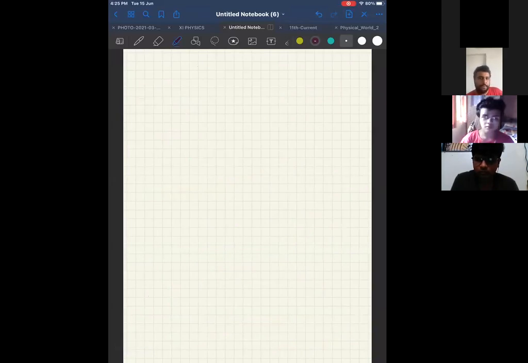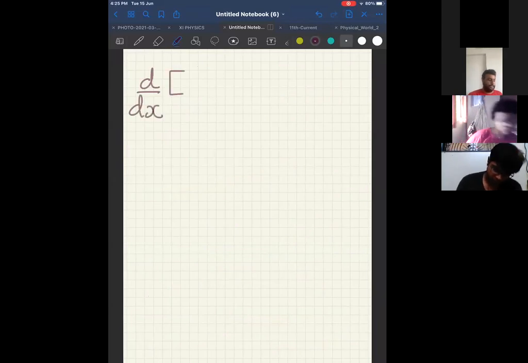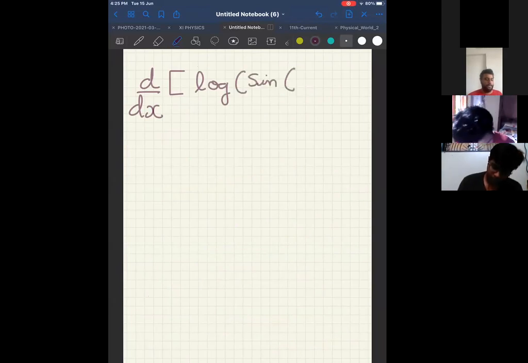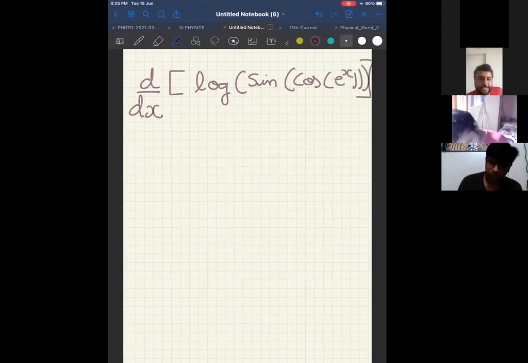More examples. Can I give a big one? Can you try? Look at this. d by dx of log of sine of cos of e power x. Understood?